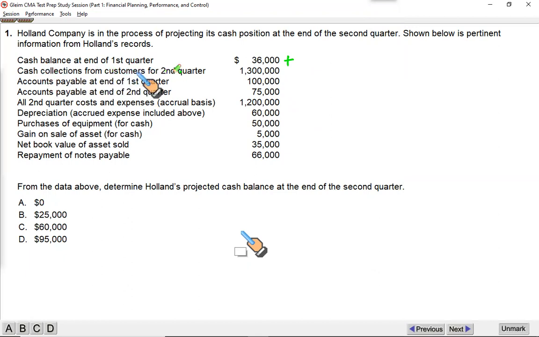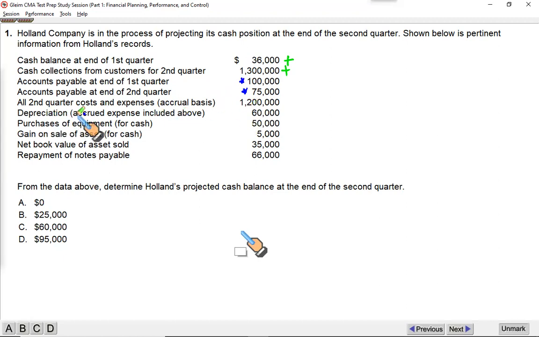Cash collections from customers in the second quarter is clearly an inflow. Accounts payable at the start, $100,000, and accounts payable at the end, $75,000. This requires some special treatment. Just put a star over them. It further says all second quarter costs and expenses on accrual basis, meaning 1.2 million is the accrued expense, not necessarily what you will pay. Accrued expense means the expenses charged to the income statement, not necessarily the amount you paid or you will pay.